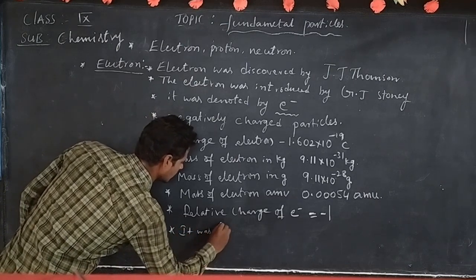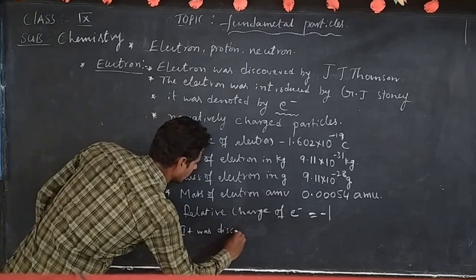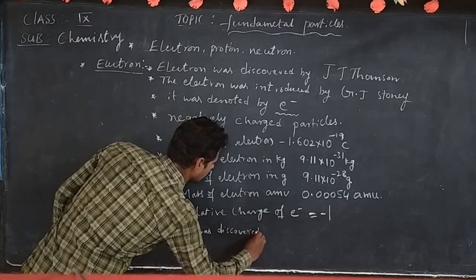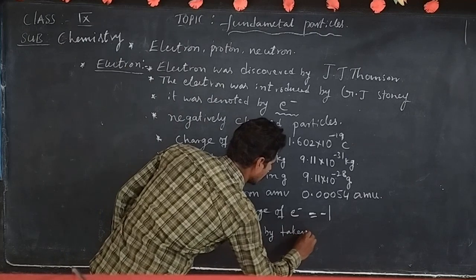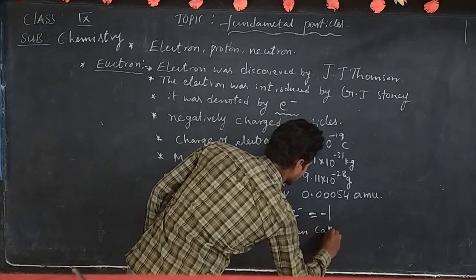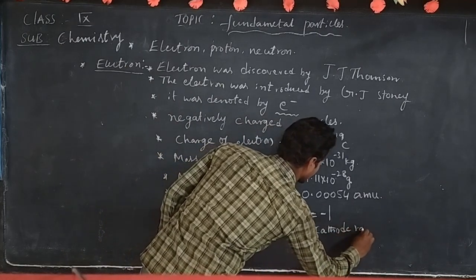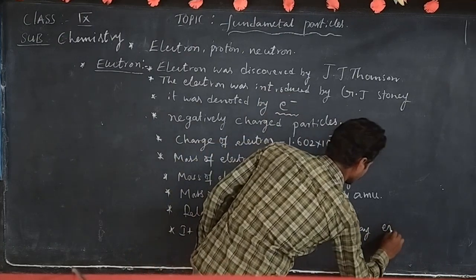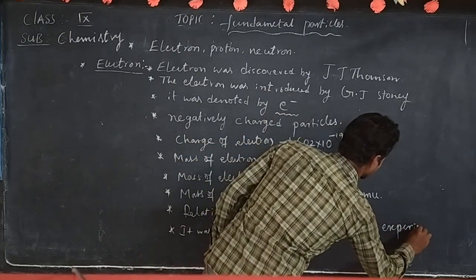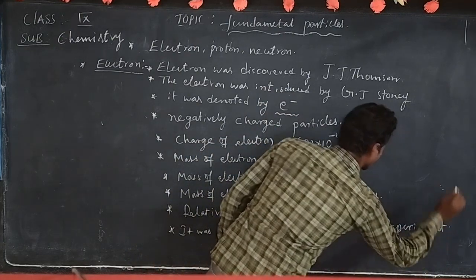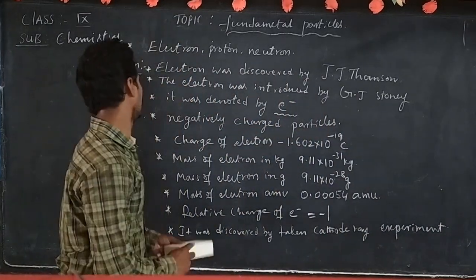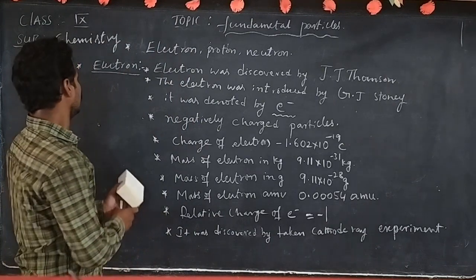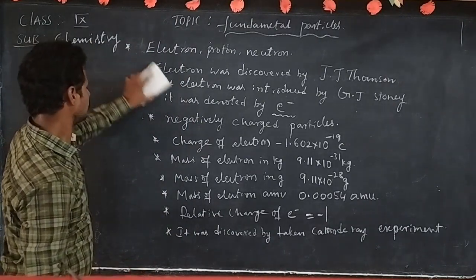It was discovered by taking the cathode ray experiment. So these are the properties of electron. Then go to proton.